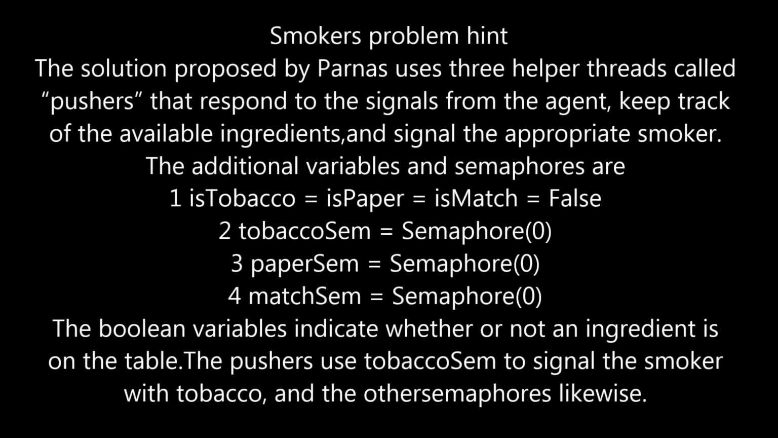Smoker's problem hint. The solution proposed by Parnas uses three helper threads called pushers that respond to the signal from the agent, keep track of the available ingredients, and signal the appropriate smoker. These are the variables used in this solution. The Boolean variables indicate whether or not an ingredient is on the table. The pushers use tobacco sem to signal the smoker with tobacco, and the other semaphores likewise.